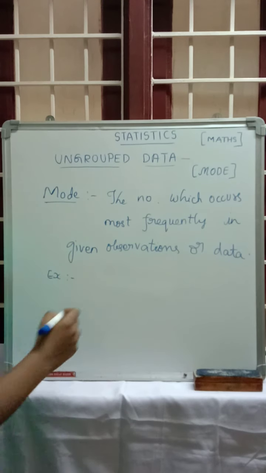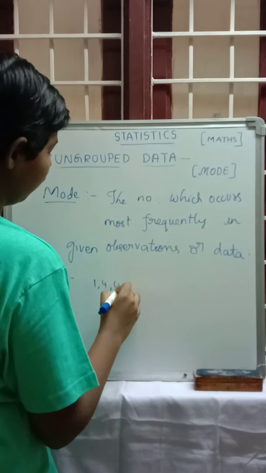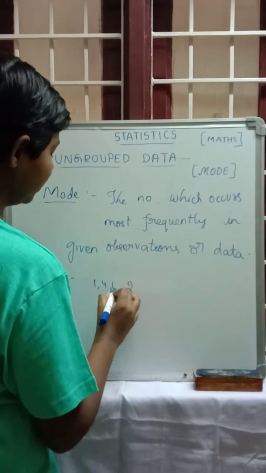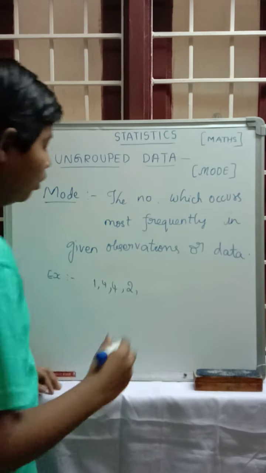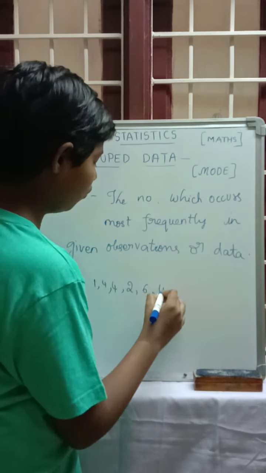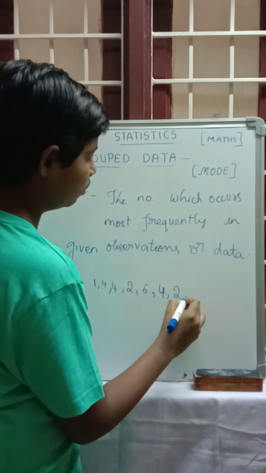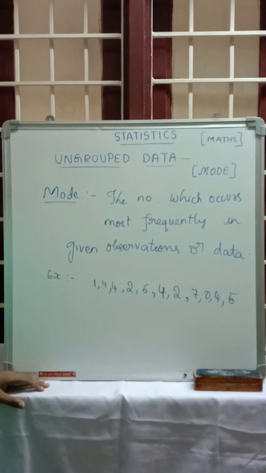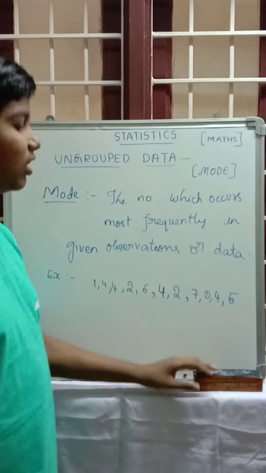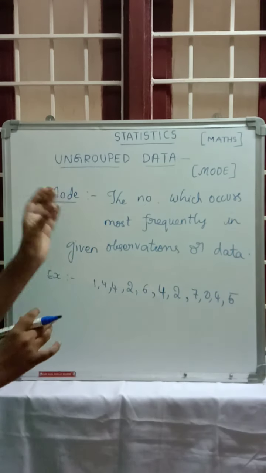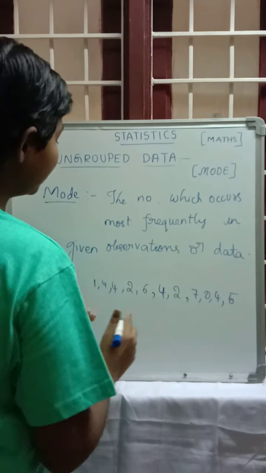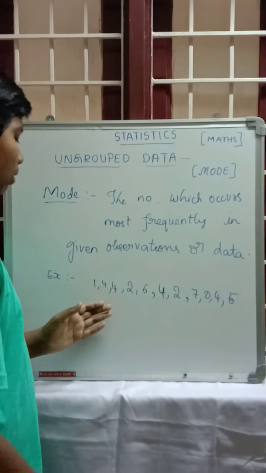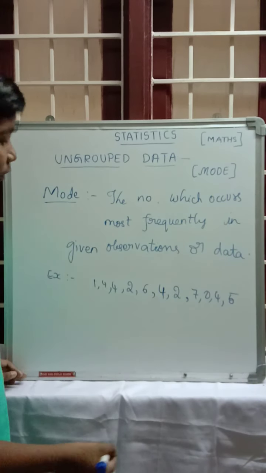The first one is 1, 4, 4, 2, 6, 4, 2, 7, 0, 4, 5. These are the observations, or the data, given here. So what is the definition of the mode? The number which occurs most frequently in the given data. Which number is occurring most frequently here, that is, the most number of times?